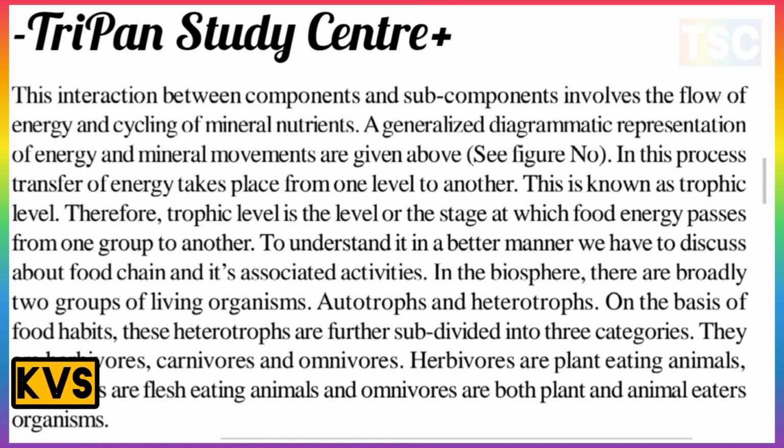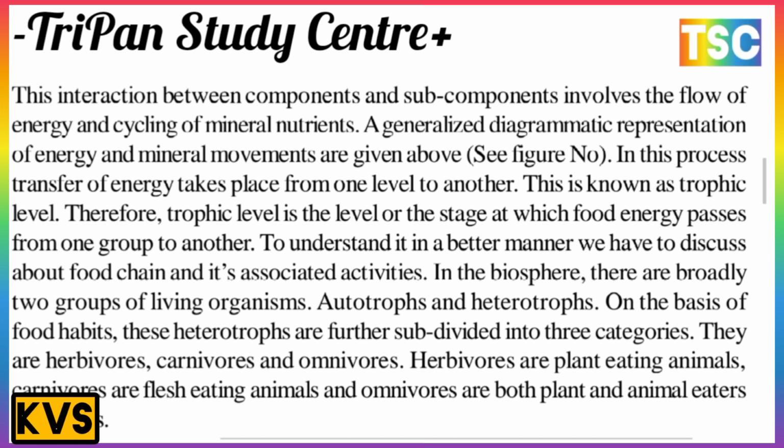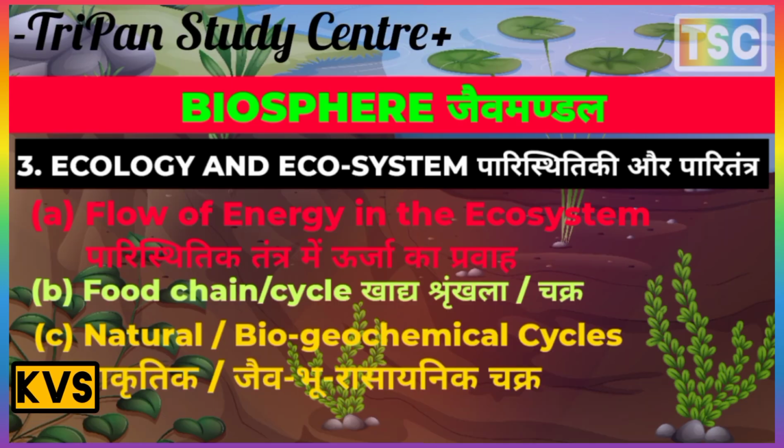This is the most important point here. Herbivorous are plant-eating animals, carnivorous are flesh-eating animals, and omnivorous are both plant and animal eater organisms. The next topic is the food chain cycle, which is most important for ninth class students and plus 2 also.